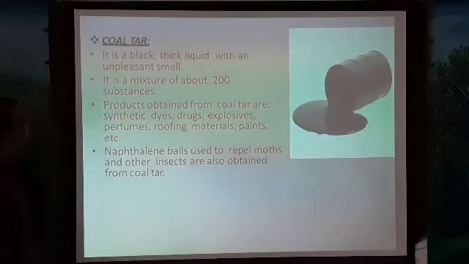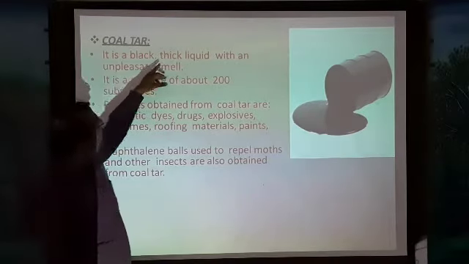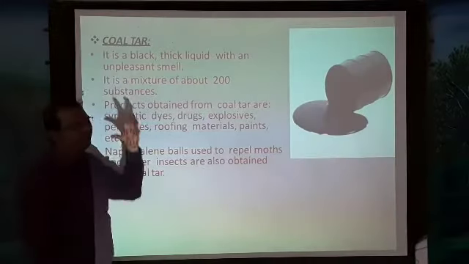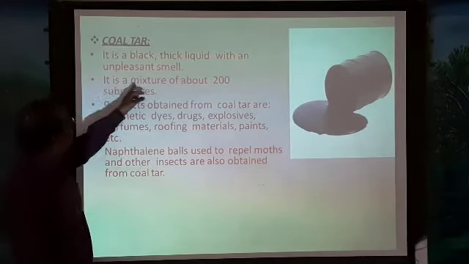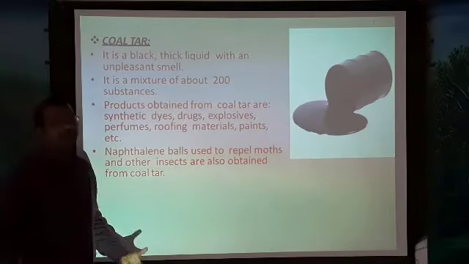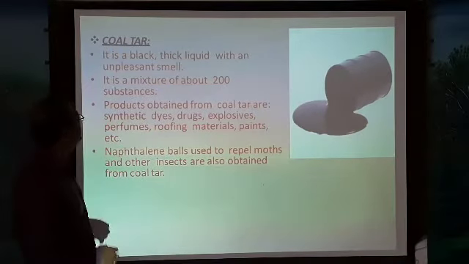The next product is what? Coal tar. It is a blackish, thick liquid with an unpleasant smell. It has one kind of smell, and it is a mixture of about 200 substances. It is not only one substance, it is a combination of many substances. Nearly 200 substances are mixed in this.